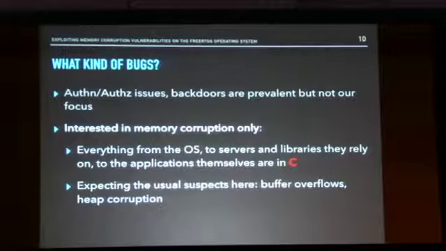When you look at IoT devices, authorization issues are common. Vendors are baking backdoors into these systems. Those are the kind of bugs you think of when you think of devices in this space. But that wasn't the focus for the research. I was restricting my focus to memory corruption only. And as I mentioned, everything from the OS to the applications hosted on the OS is going to be written in C. So we're really expecting the usual suspects in terms of bug classes: buffer overflows, heap corruption, and so on.